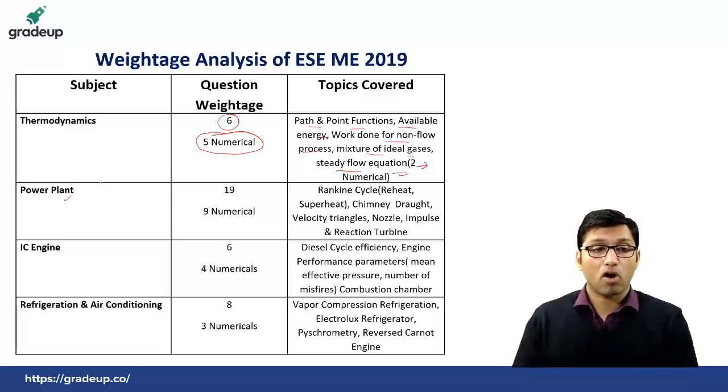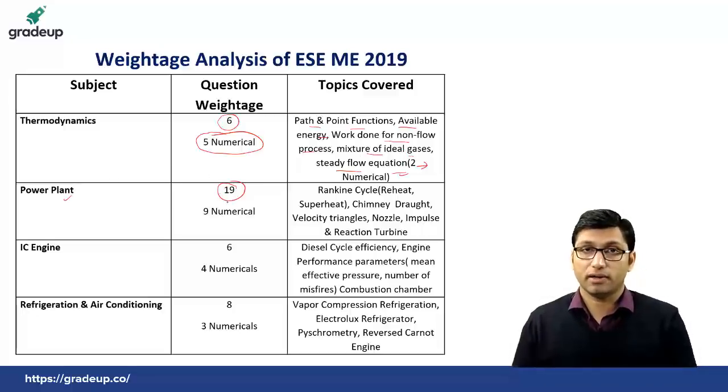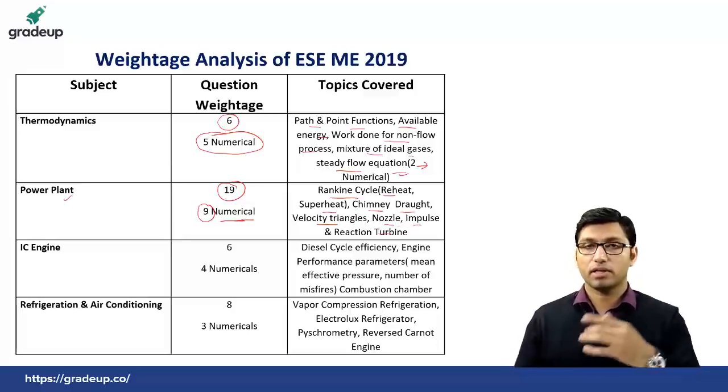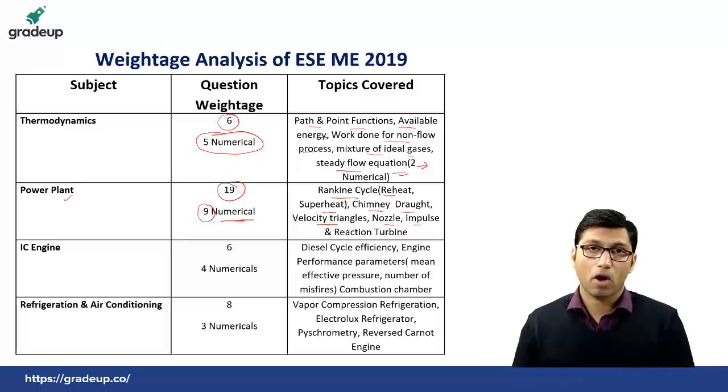From power plant, there were a total of 19 questions, and of those 19 questions, there were 9 numericals. The questions that were asked were from Rankine cycle, reheat and superheat, chimney and chimney draught, there was a numerical on chimney draught. There were questions on velocity triangle. There were questions from nozzle, impulse and reaction turbine. Okay, so these were the topics from which questions were asked from power plant engineering.